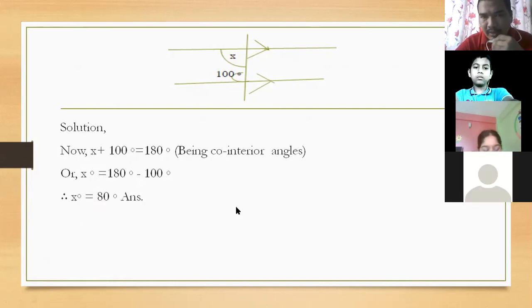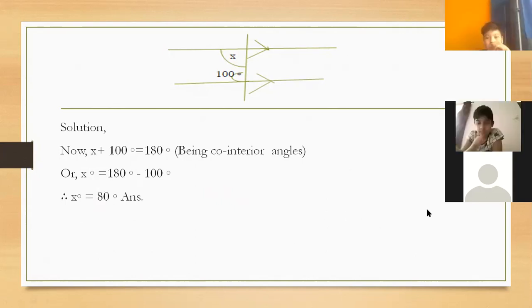Ritik, did you understand this question? Yes, sir. Look, I am going to show you the next question. What type of angles are these given angles? Can you tell?